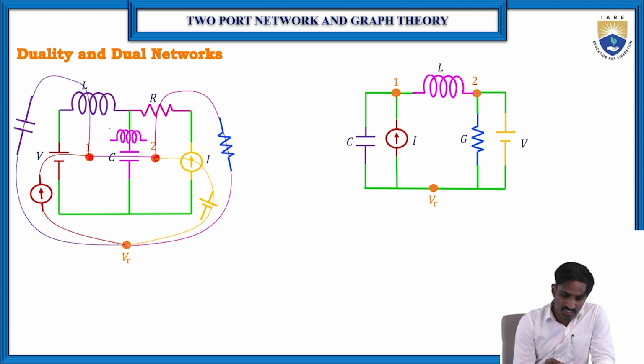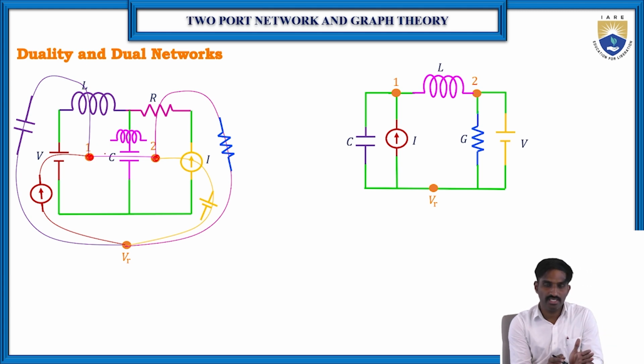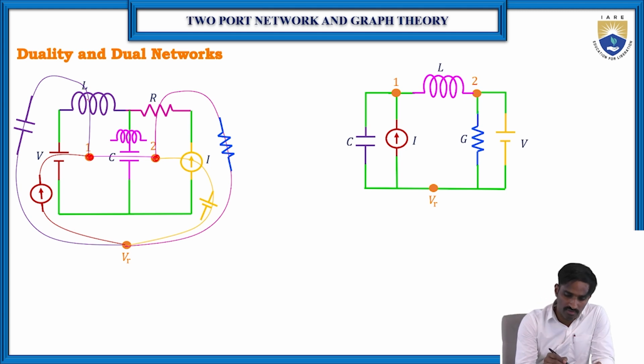So what are the elements present in loop 1, or which refer to only loop 1? Two elements: L, and the voltage source. So let us consider one reference also.